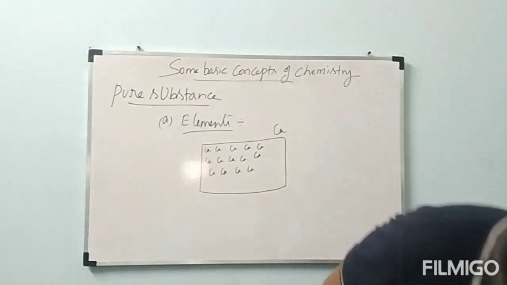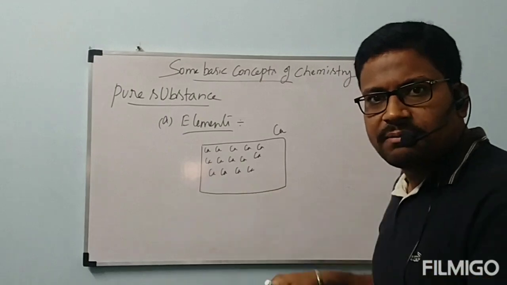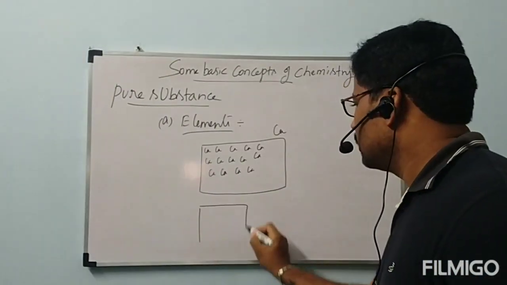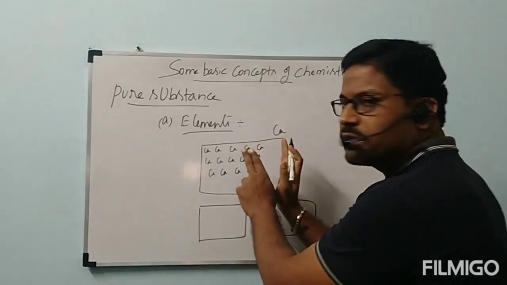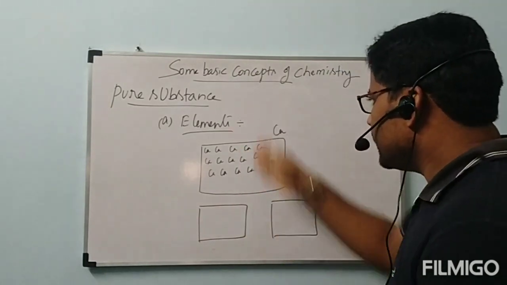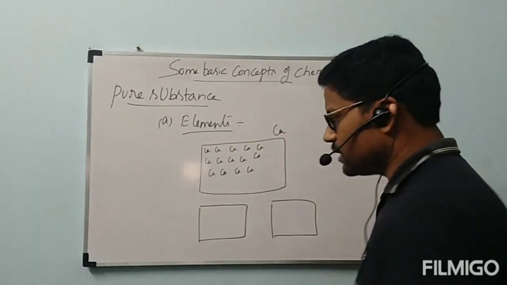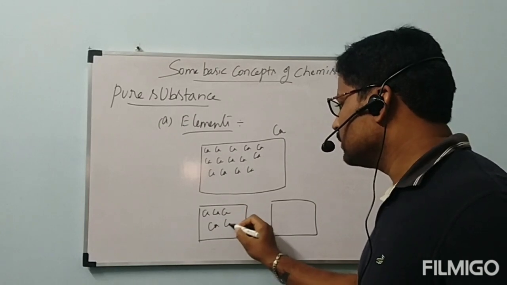Suppose I made this total one block into two parts. Same block, I am doing that just by breaking it. I am converting that one block into two blocks. Now this first block contains which atoms?